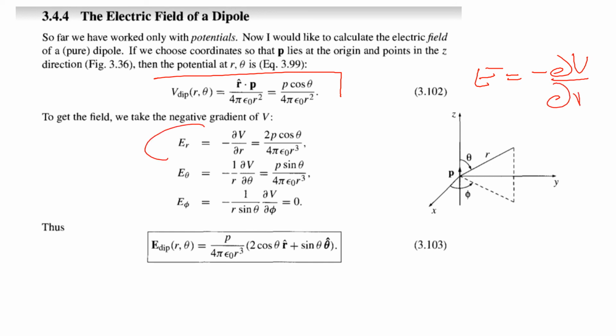In terms of polar coordinates, we use Er, E theta, E phi. That is negative dou v by dou r, then 1 over r dou v by dou theta, and 1 over r sine theta dou v by dou phi. Now differentiating this potential with respect to the variables r and theta, we get 2p cos theta by 4 pi epsilon 0 r cube and p sine theta by 4 pi epsilon 0 r cube. So clubbing them, the electric field due to a dipole is p divided by 4 pi epsilon 0 r cube times 2 cos theta plus sine theta. This is the total expression for the electric field due to a dipole that we derived from the potential.